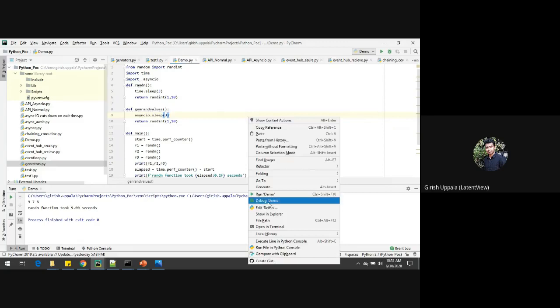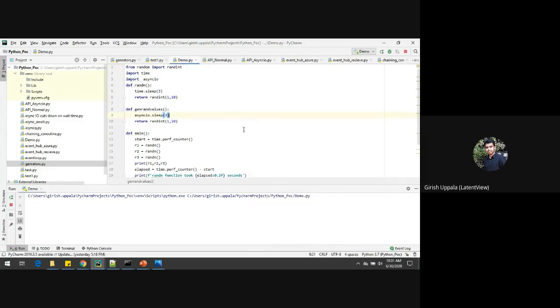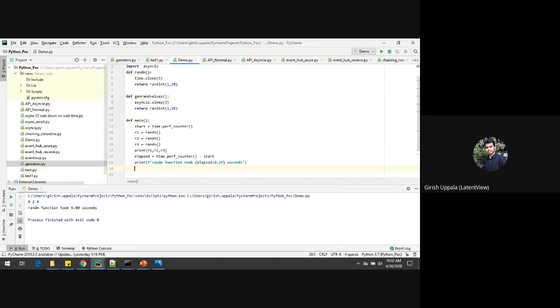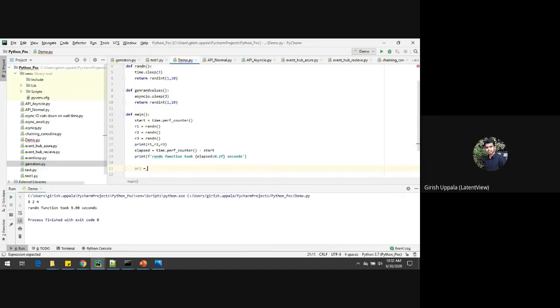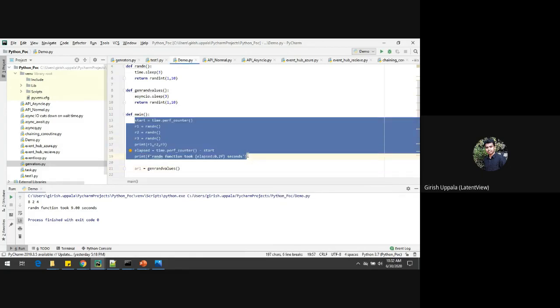Let me execute. I'm sure this will give you an error. Oh, the first function is taking some time. Okay, I didn't call this function here. Let me call r1 equal to the async function. Let me comment this out for a while.